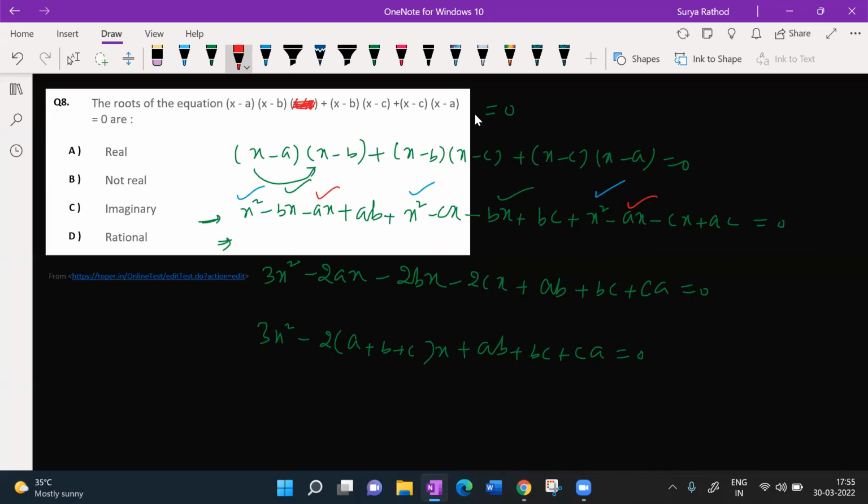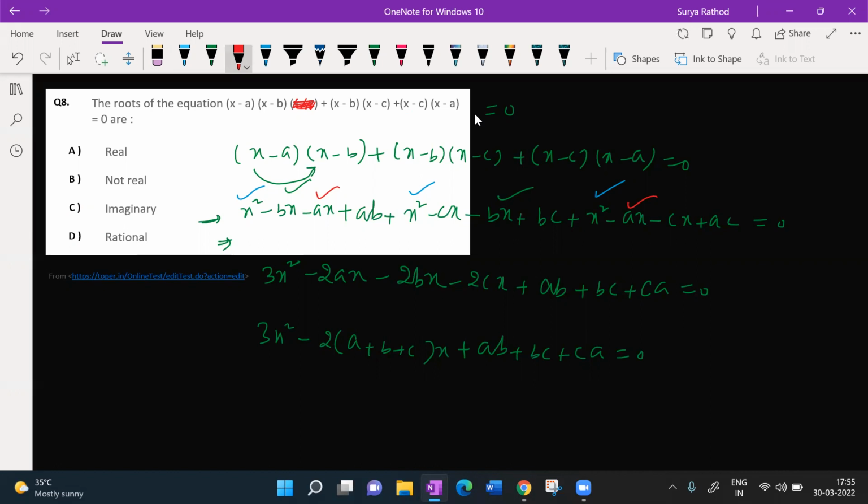Look at the option: real, not real, imaginary, rational roots. All the options are looking like what? By looking at the options, you could determine the nature of the roots. All the options are showing the nature of the roots. Are they real or not real? Are they imaginary? Are they rational? What type of roots is a particular quadratic equation showing to you?